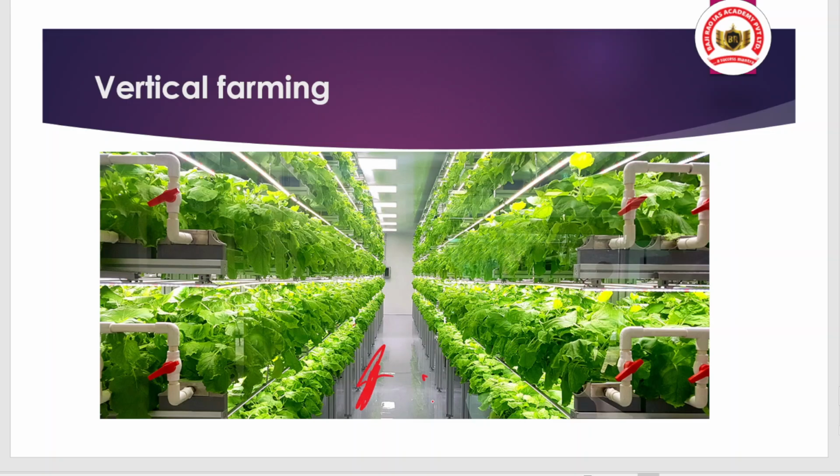And here you can see an example of vertical farming. In all of these, plants are raised vertically, and soil-less agriculture is also there in terms of aquaponics, hydroponics, and aeroponics. So these are all the things.